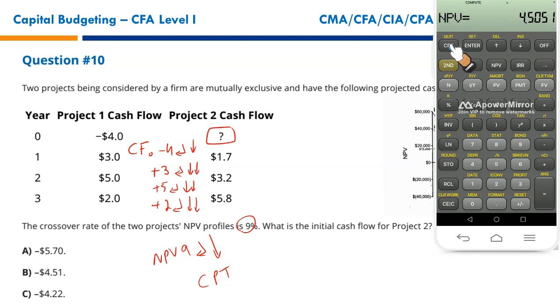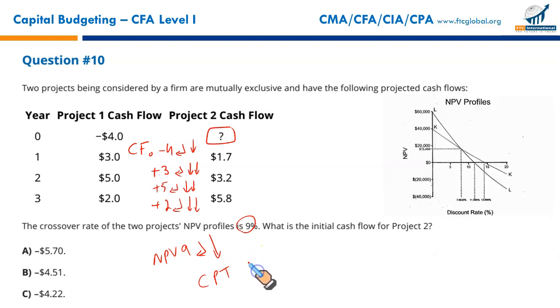It is 4505. It's a point. All the numbers are less than 10. So it's 4.5051. This is the NPV of your project 1.